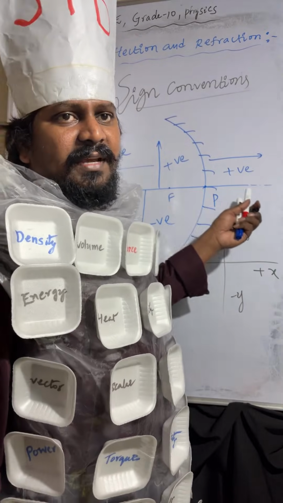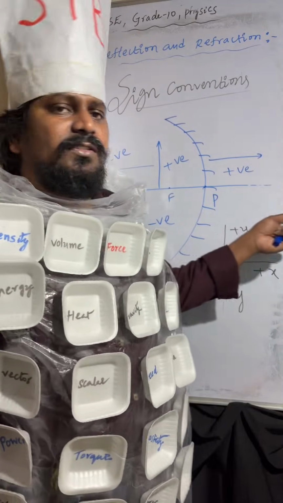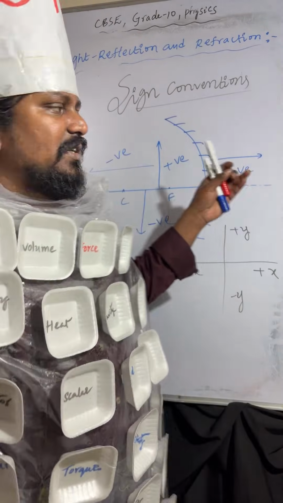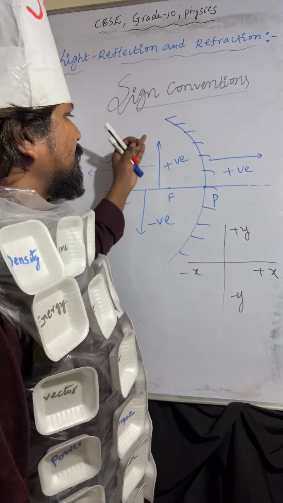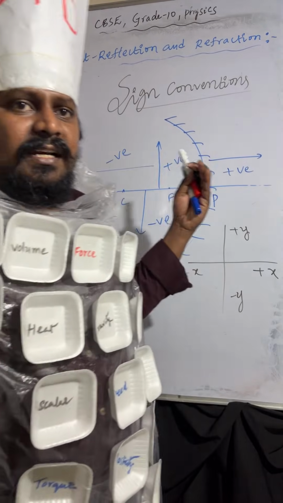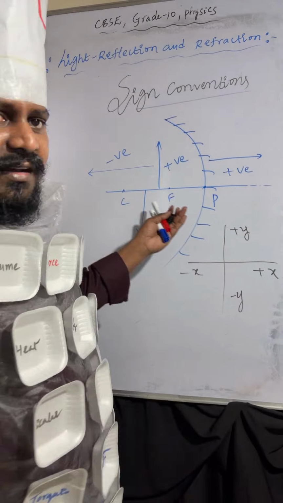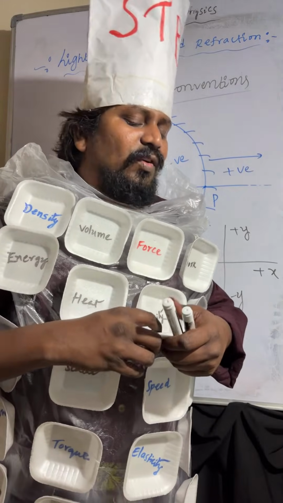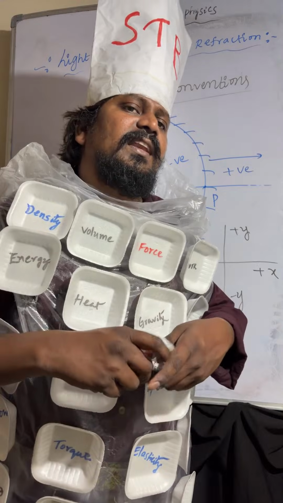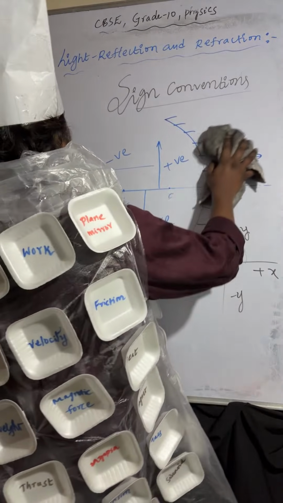What are those? Object distance, image distance, focal length, and radius of curvature are all positive along the incident rays. Opposite to incident rays, all are negative. Above the principal axis, height of the object and height of the image are positive. Below the principal axis, height of the image and height of the object are negative. So I hope it is very clear. This is very important, very simple one, right? Now we will discuss mirror formula and magnification.